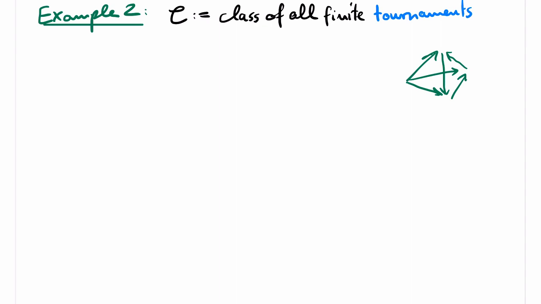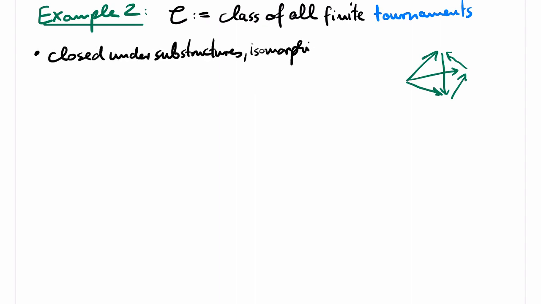The motivation for the name tournament is that we imagine the vertices as, say, football teams, where each team played against every other team, and we had precisely one winner in each of the matches. And this winner is represented by a directed edge. Again, closure under isomorphism and substructures is immediate from the definition.